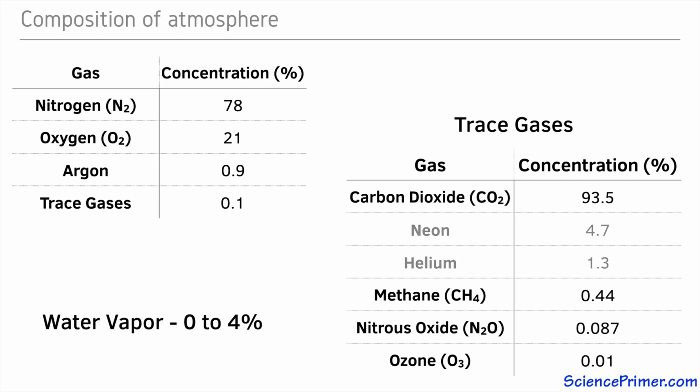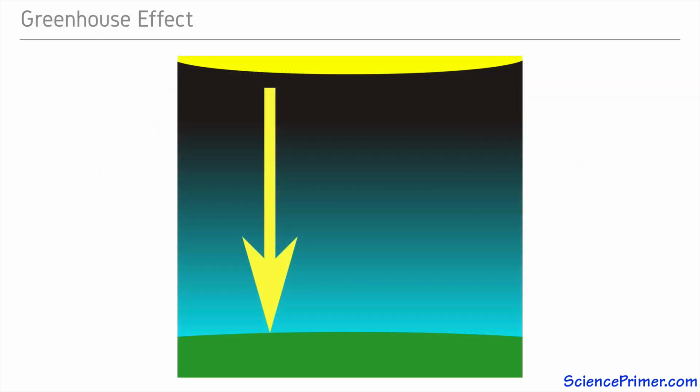Some of the trace gases have low overall concentrations, but they play an essential role in maintaining our climate due to their contribution to the greenhouse effect. The greenhouse effect is driven by the fact that our atmosphere is transparent to a wide swath of the sun's electromagnetic energy around the visible range. This energy makes it through the atmosphere and is absorbed by the ground. The ground then re-radiates it as long wavelength infrared energy.